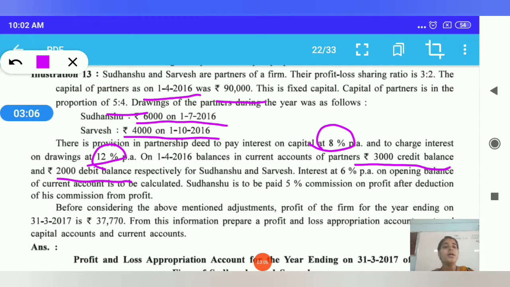Now interest at 6% on the opening balance of the current account is to be calculated.